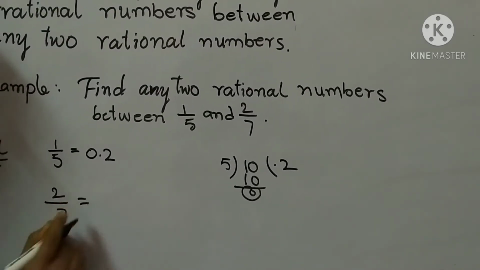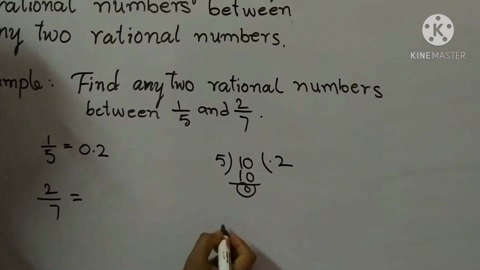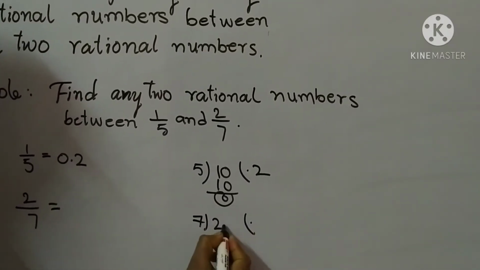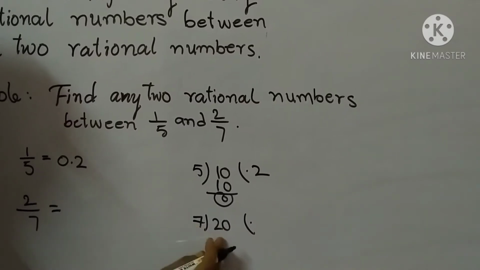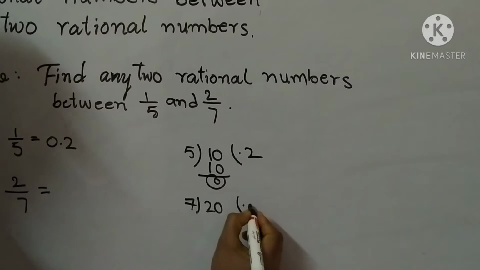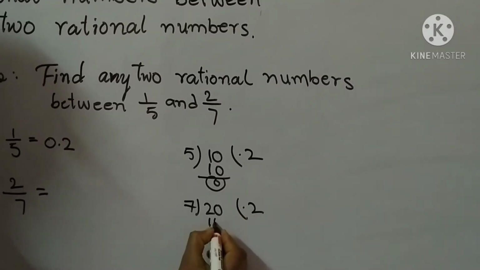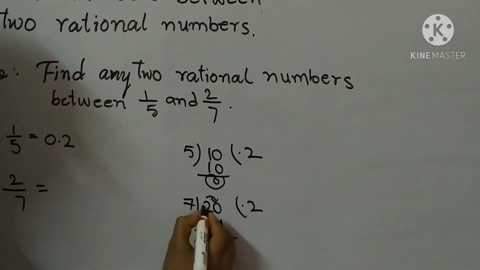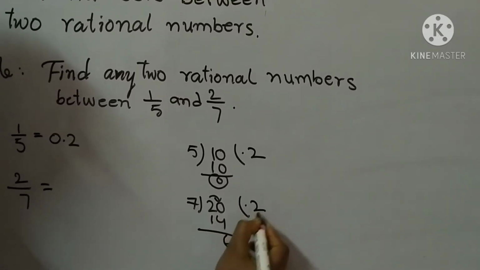Here the denominator is 7 and the numerator is 2. Again do the division. Possible? No. Keep the point and take 0. 7 ones are 7, 7 twos are 14, 7 threes are 21. So write 2 times, 14. Borrowing, 10 minus 4 is 6, 1 minus 1 is 0. Keep 0.